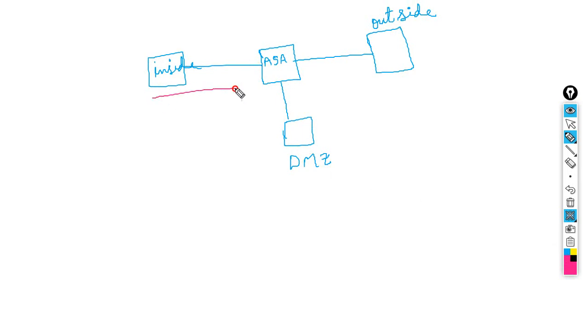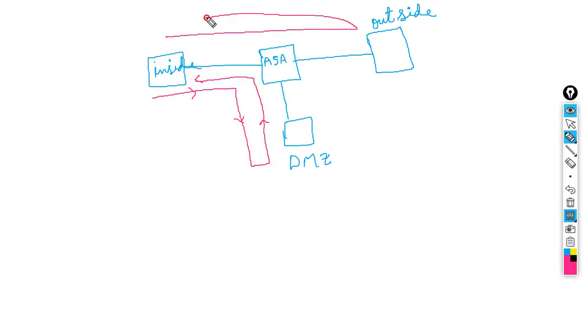So from here we can go here and come back like this. I can go here to the DMZ and come back from inside to outside, and I can go from the outside and I can come back from inside to outside. This is also possible. And also from DMZ we can go outside and come back. Okay, like this. But from outside to inside, like this one, is not allowed.